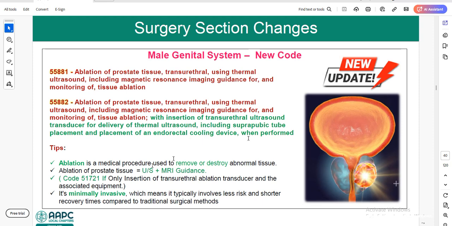So what is ablation here? Ablation is a medical procedure used to remove or destroy abnormal tissue. So ablation of prostate tissue equals ultrasound plus MRI guidance. 51721 is only for insertion of the transurethral ablation transducer and the associated equipment.